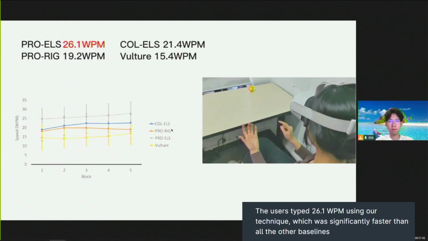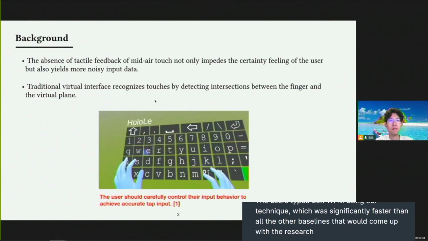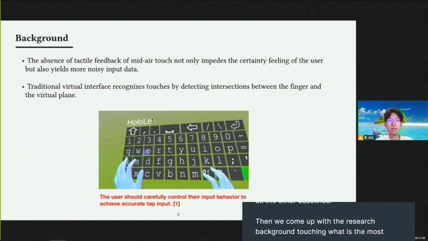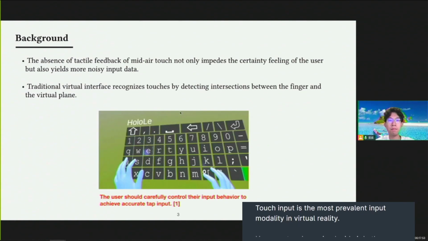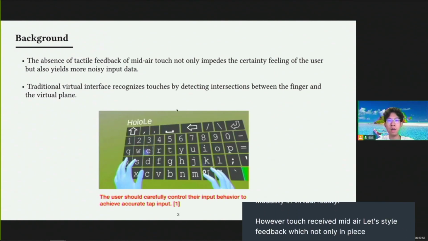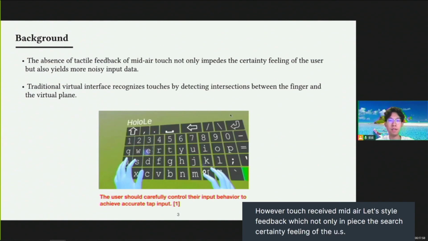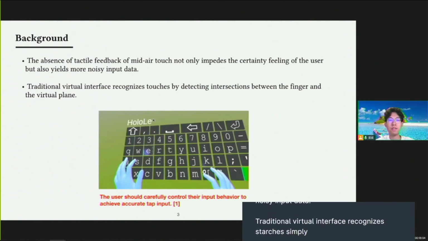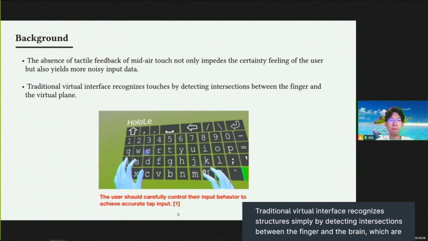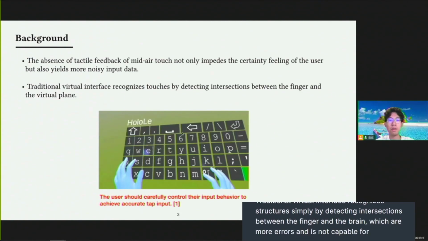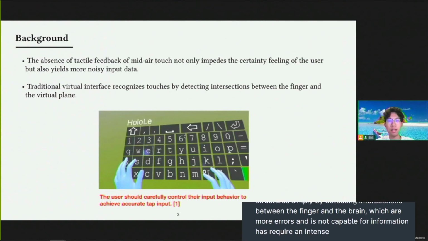Then we come up with the research background. Touch input is the most prevalent input modality in virtual reality. However, touches in mid-air lack tactile feedback, which not only impedes the certainty feeling of the user, but also yields more noisy input data. Traditional virtual interfaces recognize touches simply by detecting intersections between the finger and the plane, which yields more errors and is not capable for interaction tasks requiring dense touch input, such as text entry.